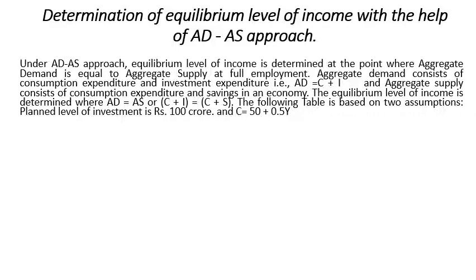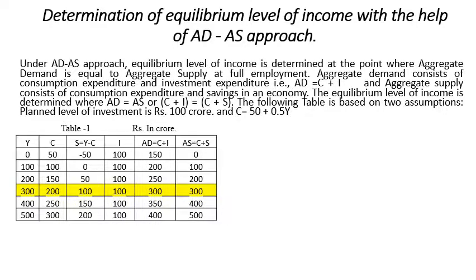I am assuming that the consumption function in the economy is C equal to 50 plus 0.5Y. 50 is autonomous consumption and 0.5 is the marginal propensity to consume. Also assume that the planned investment for the economy, which is autonomous investment, is rupees 100 crores.